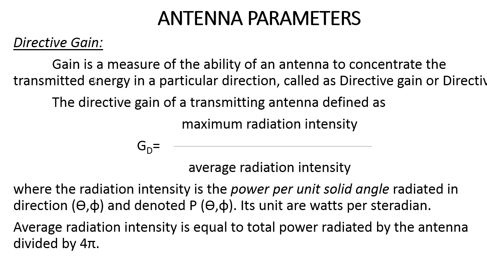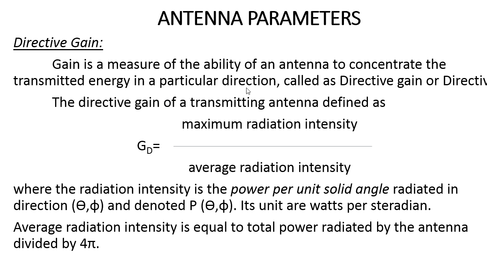Directive gain measures the main lobe of the signal. The main lobe contains more energy of the signal in order to find the target present in the atmosphere. Gain is a measure of the ability of an antenna to concentrate the transmitted energy in a particular direction.